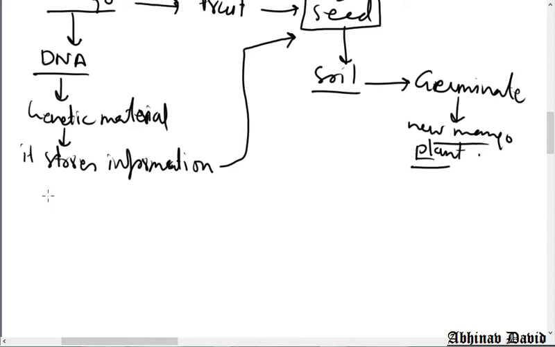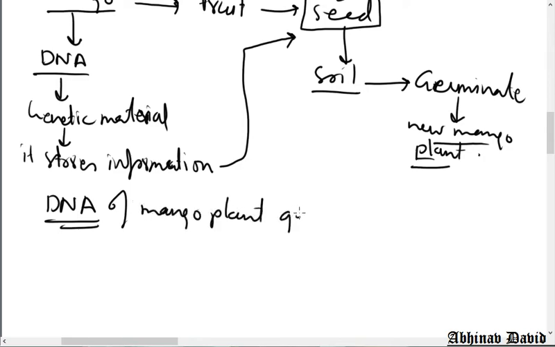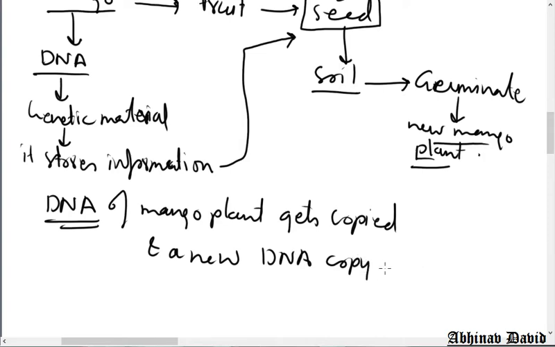The DNA of the mango plant gets copied, and a new DNA copy is made.